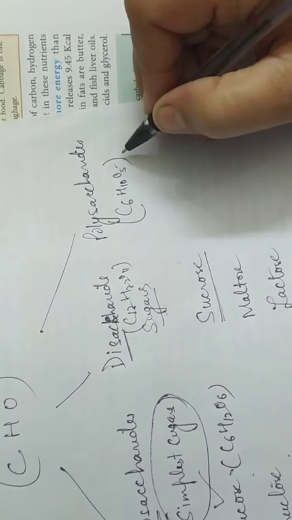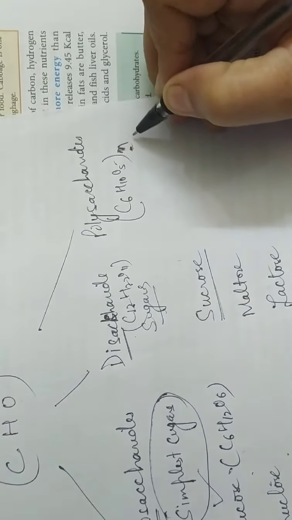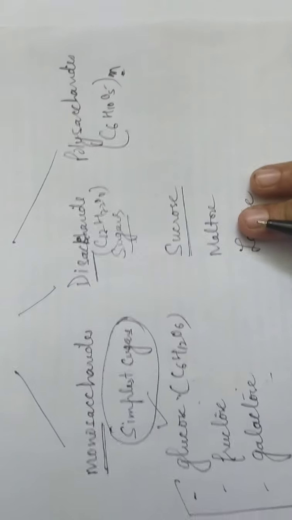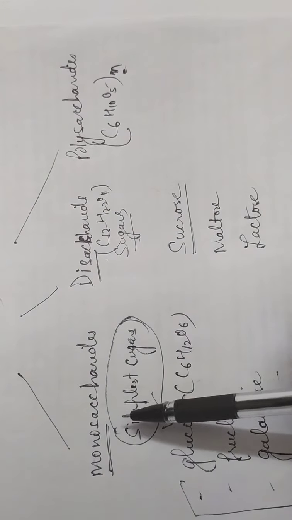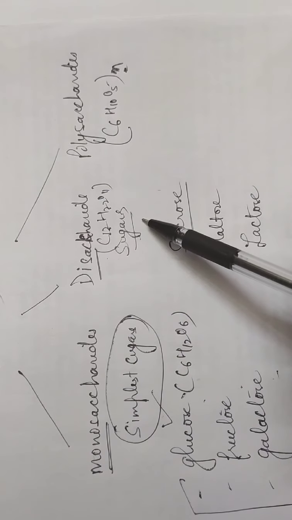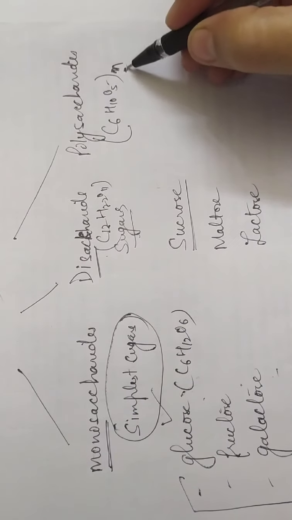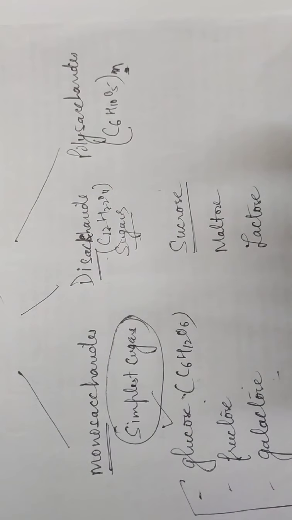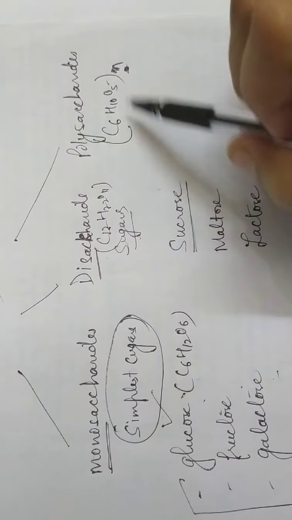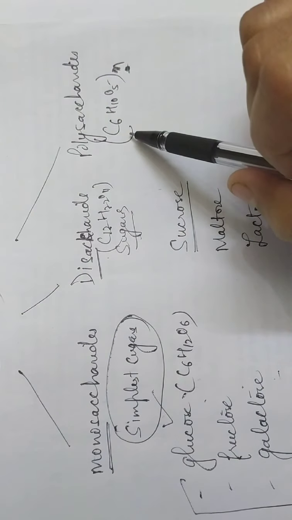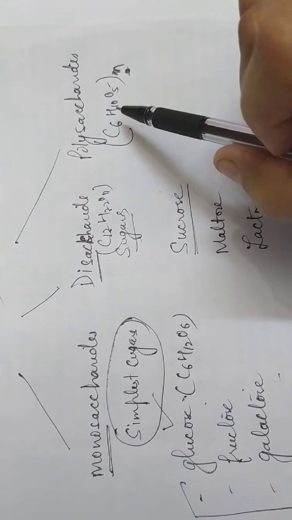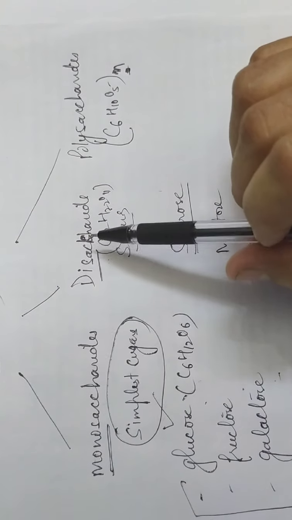This is the number of atoms, then n. n here refers to the number of units. Like I told you, in monosaccharides, one molecule, disaccharides, two molecules, and polysaccharides, here n means innumerable molecules of these. So they become complex carbohydrates because they are made up of so many molecules of carbohydrates.